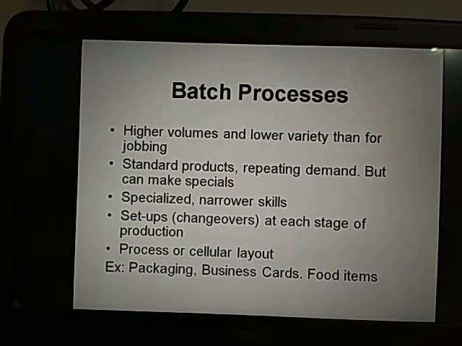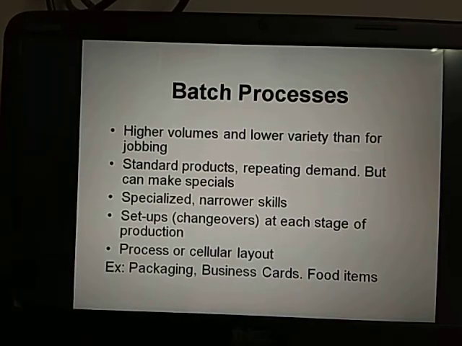What do you call that? Batch processes. So what are the basic characteristics? Higher in volume. Hundreds of things will be coming out. Lower variety. Variety means for that entire production only one kind of biscuit would be manufactured, one kind of chips would be manufactured. That's why most of the time variety will not be there. Standard products.